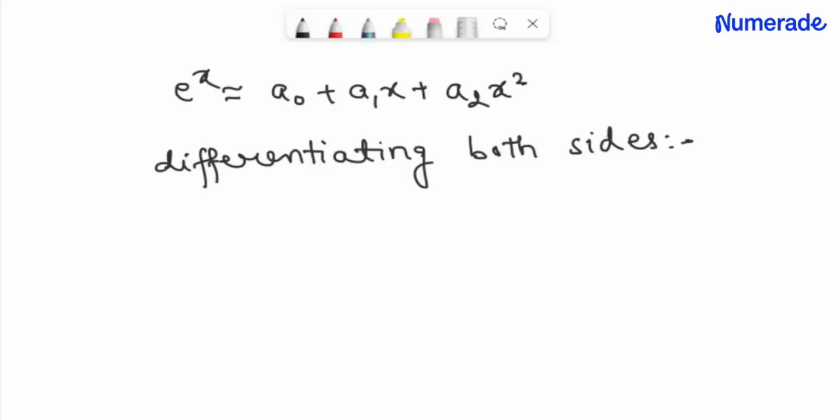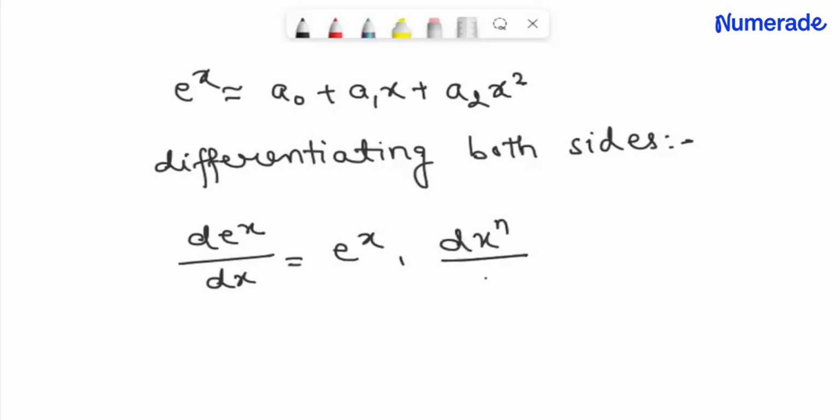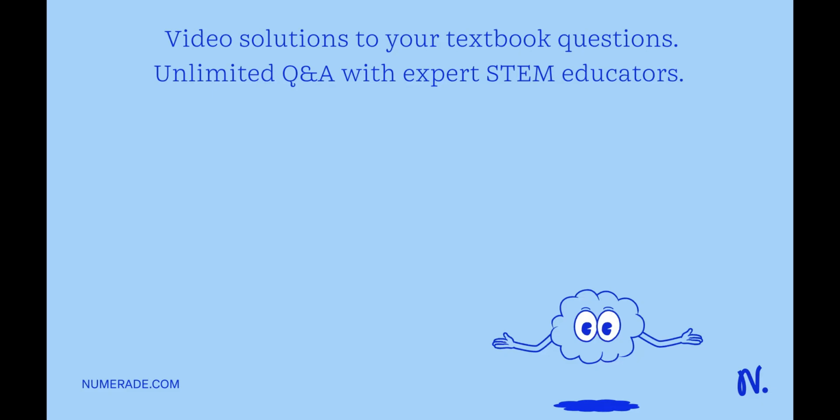we will have d e power x upon dx will be equal to e power x, and similarly we will have d x power n upon dx is equal to n x to the power n minus 1. Now we will have e power x will be equal to a naught plus, here a naught will become 0 if I differentiate it. So we will have, that is, d e power x upon dx, which will be e